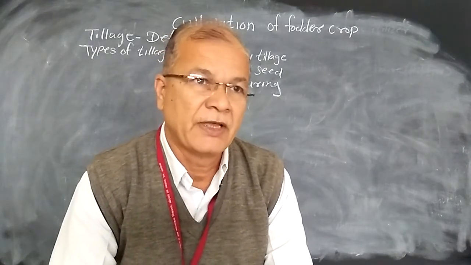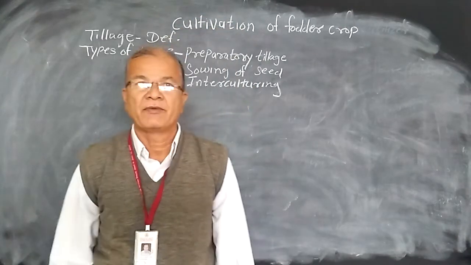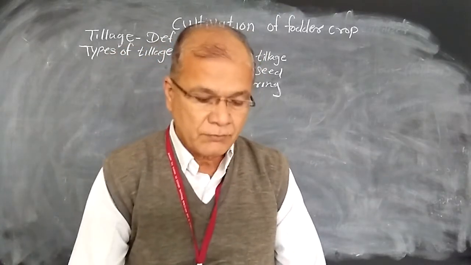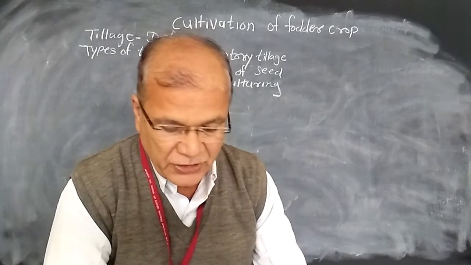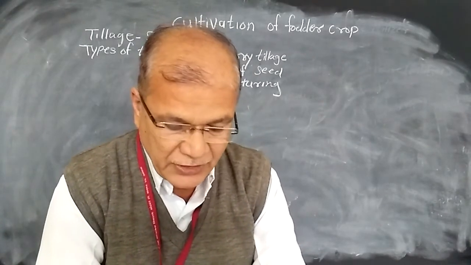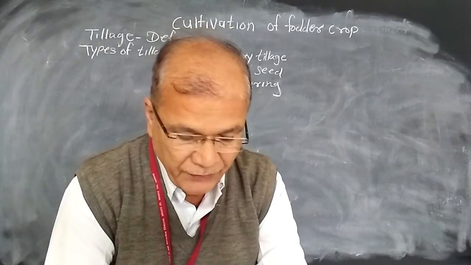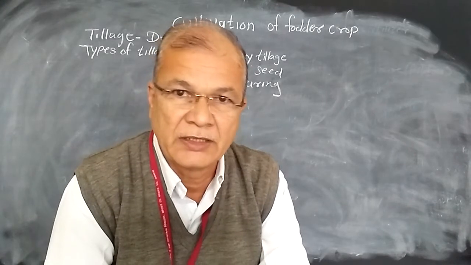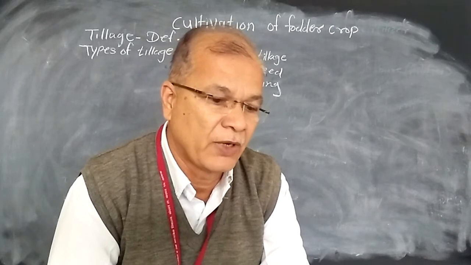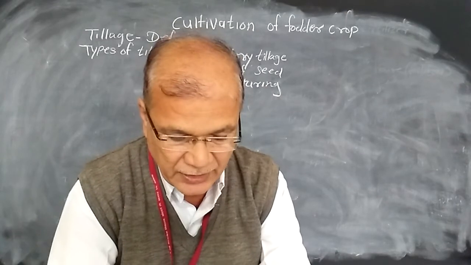The third one is interculturing. After sowing, the various operations are carried out in the cultivation of the crop. Interculturing means the operation that is carried out from the sowing of the seed to the harvesting of the crop. In short, the operation that should be carried out in the standing crop is known as interculturing.